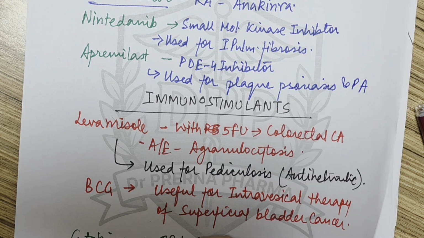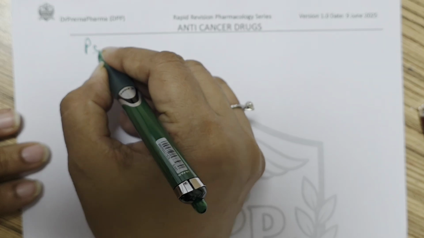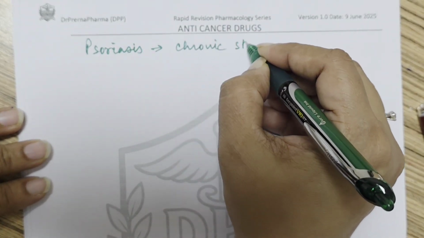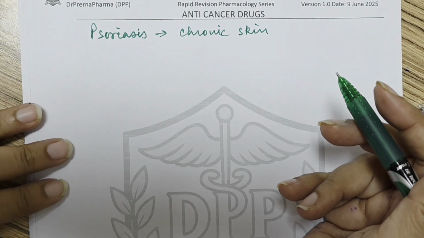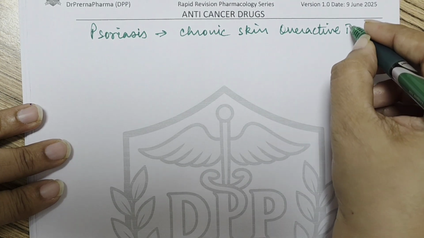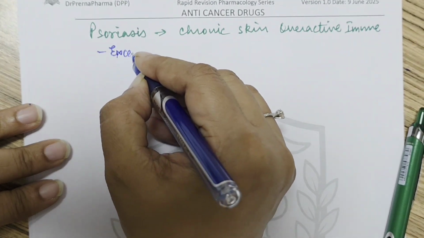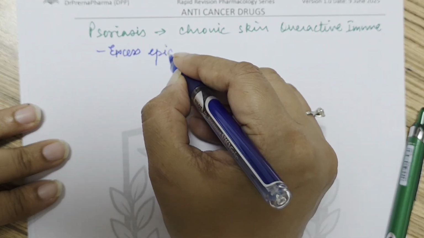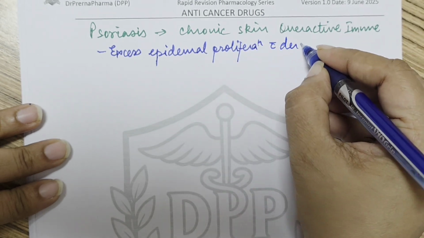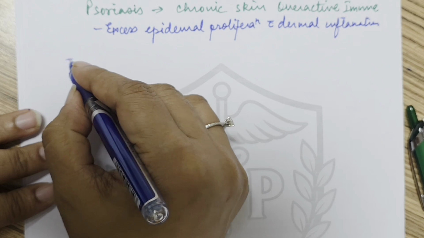We have already studied the treatment of psoriasis earlier, when we studied skin, but let's repeat it once more. Psoriasis is basically a chronic skin condition. We all know that it is a chronic skin condition characterized by an overactive immune system. We are studying psoriasis here because psoriasis is an immune disorder, an overactive immune system. So what is happening? Basically there is excess epidermal proliferation with dermal inflammation, right? Now what are the drugs which are used?